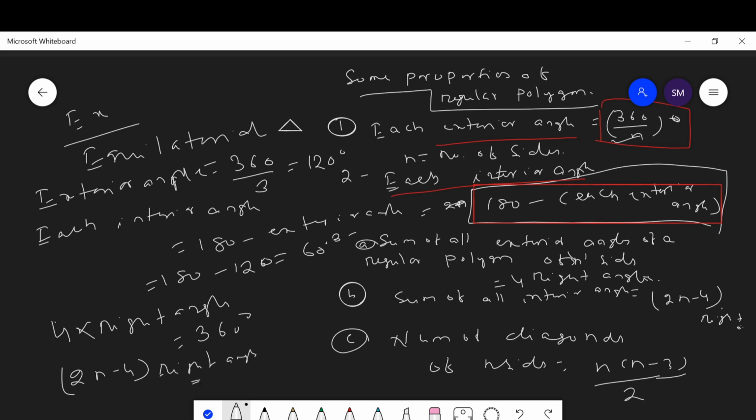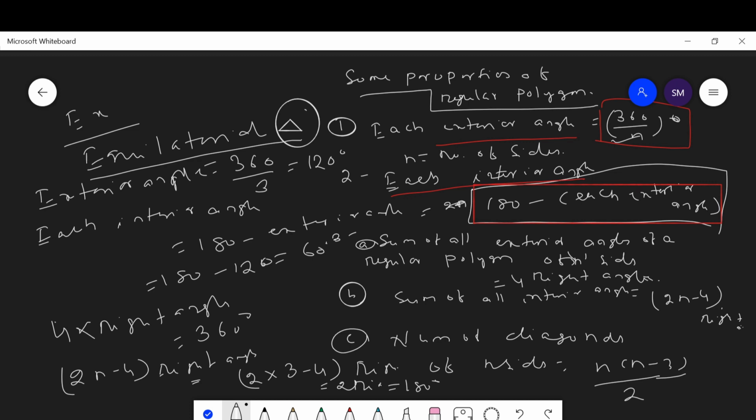Here n is equal to 3 because we consider an equilateral triangle, which has 3 sides. 2 into 3 minus 4 right angles, which is 6 minus 4, meaning 2 right angles, which is equal to 180 degrees. We know that the sum of 3 angles in a triangle is always 180 degrees. Now for the number of diagonals in a triangle, you cannot draw a diagonal. Here n is 3, so 3 into 3 minus 3 is 0. A triangle has 0 diagonals.